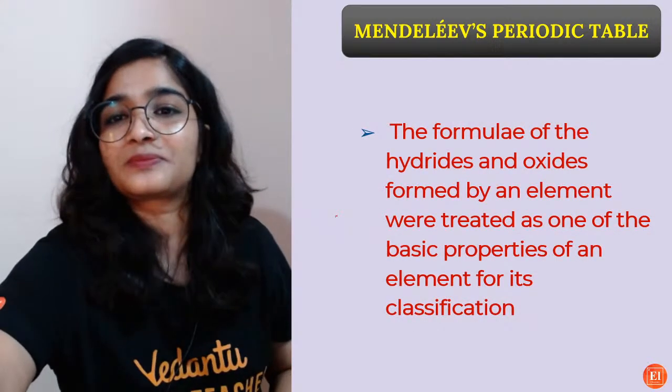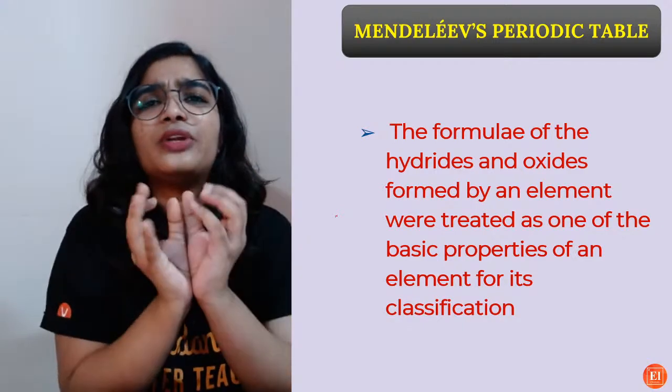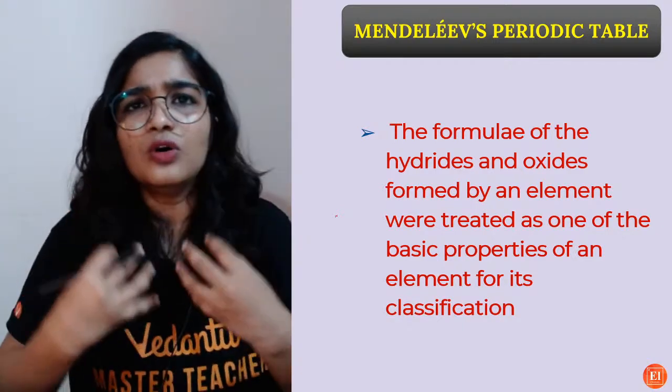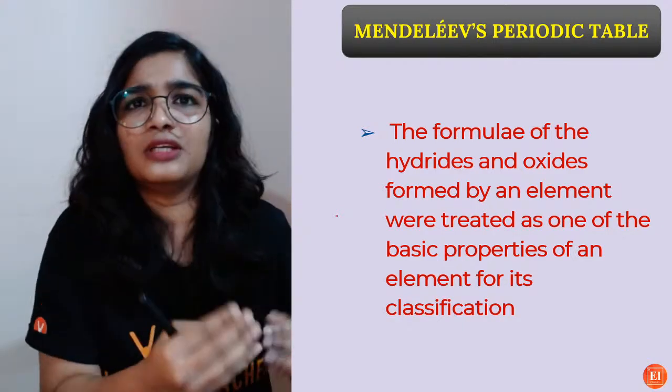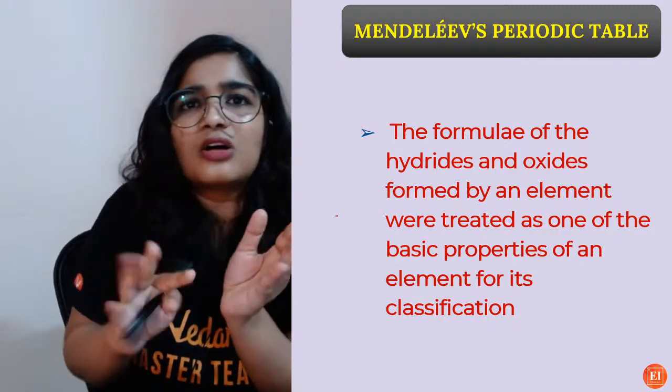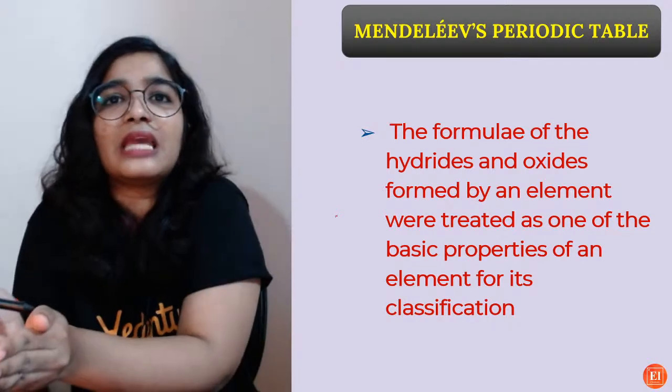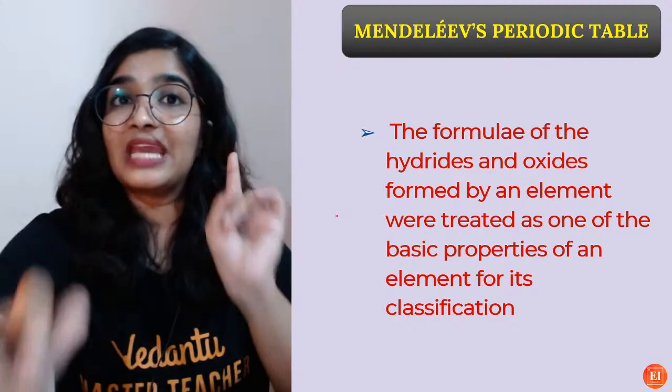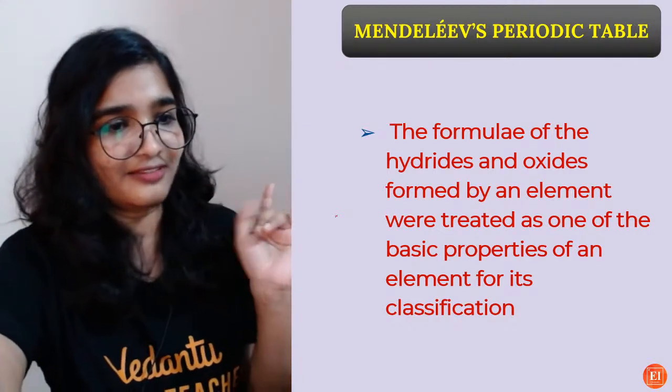Okay. So this was treated as the basic property. If I and Ayushi form the same kind of oxides, we would be put into the same group. That's the basic. Okay? Got it? Very good.